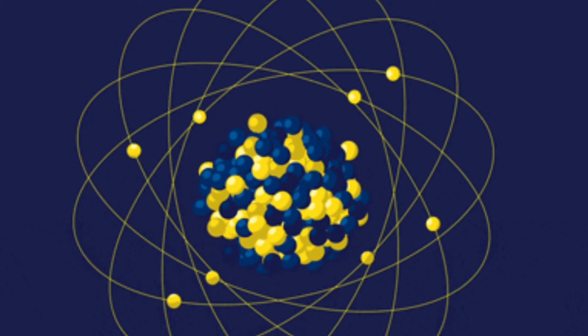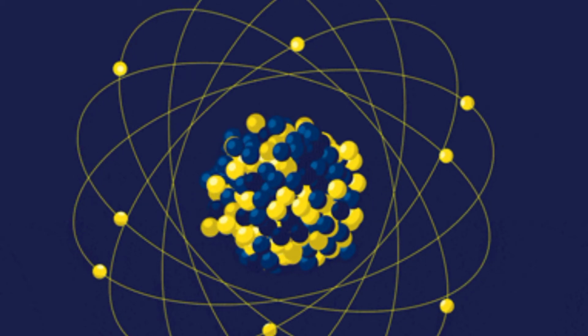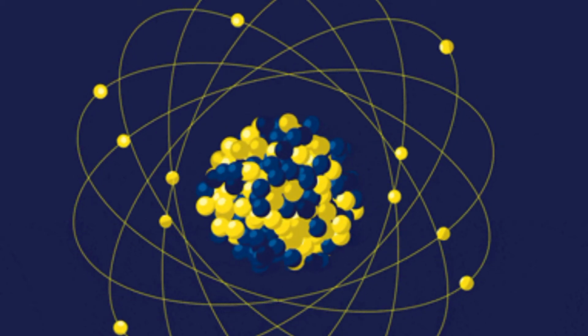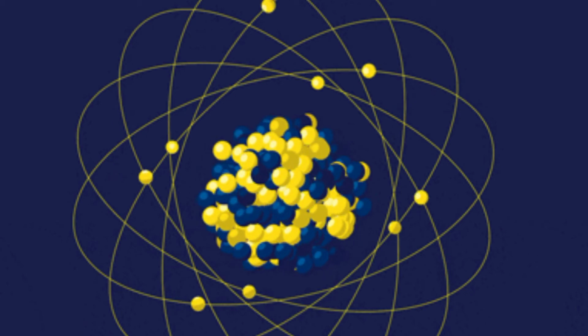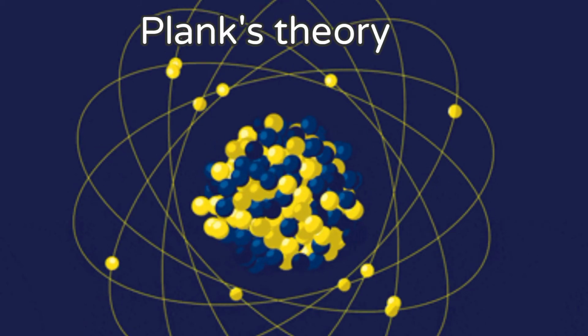Let us discuss Bohr's atomic theory. Niels Bohr put forth his model of the atom in the year 1915. This is the most widely used atomic model to describe the atomic structure of an element, which is based on Planck's theory of quantization.